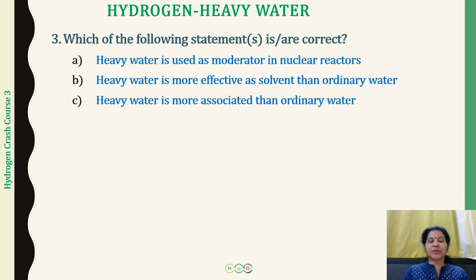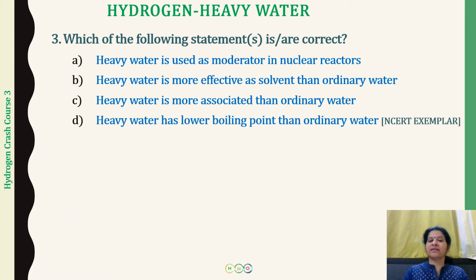All right, the next we have is that heavy water is more associated than ordinary water. What this means is that heavy water has stronger hydrogen bonding in comparison to ordinary water, and it is because of this more hydrogen bonding in heavy water that the boiling point of heavy water is going to be more than that of ordinary water, right? So intermolecular associations because of hydrogen bonding can be formed more in heavy water in comparison to ordinary water. So this statement is also going to be correct.